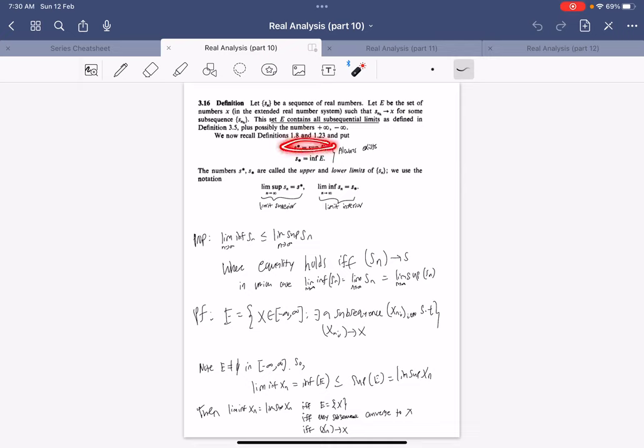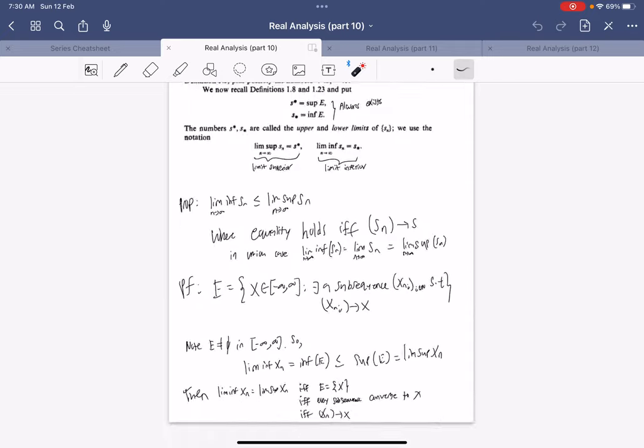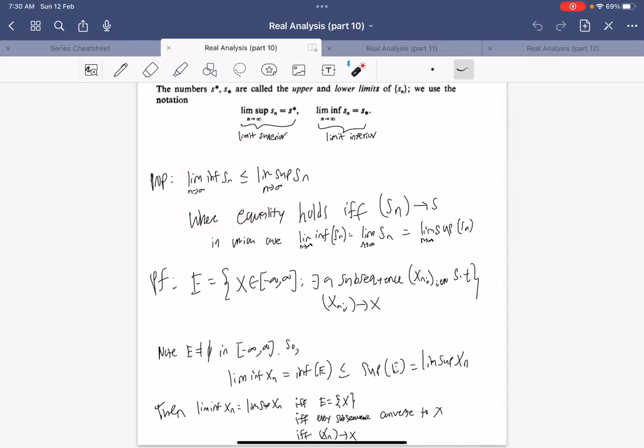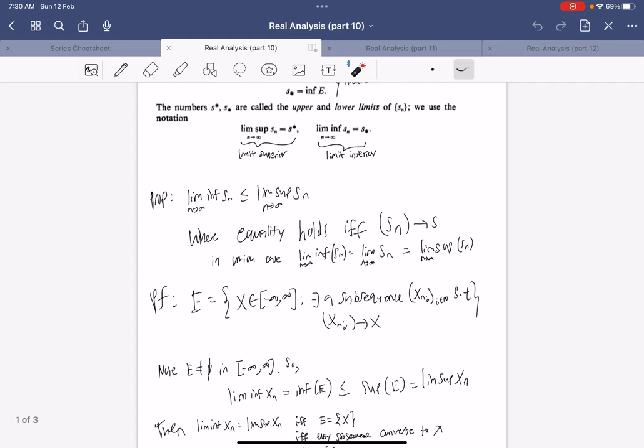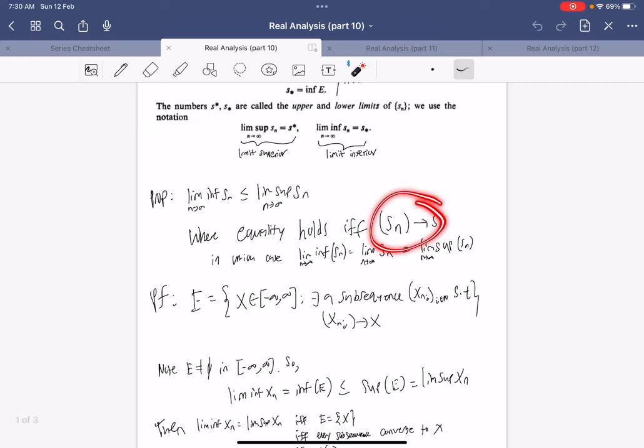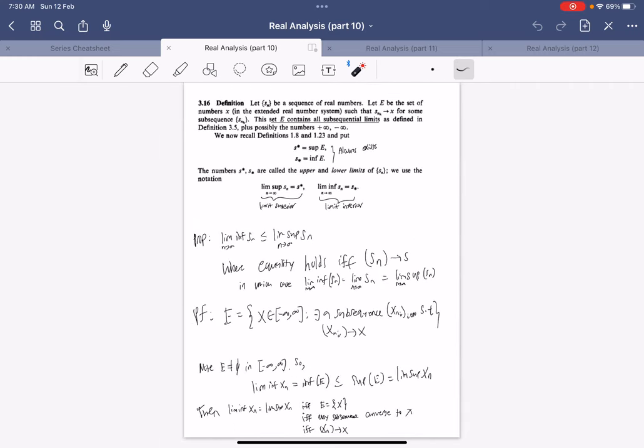And we call this supremum lim sup and the infimum lim inf of the sequence. These are also known as the upper and lower limits. So the limit superior is the supremum of the set containing all subsequential limits. And it's an easy proposition to show that the lim inf will always be less than or equal to the lim sup, because the lim inf is the infimum of a set and the lim sup is the supremum. And so equality holds if and only if the sequence is convergent.